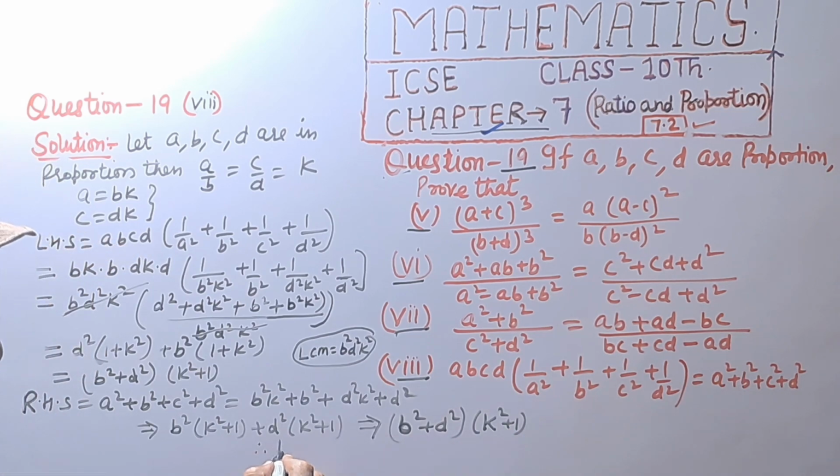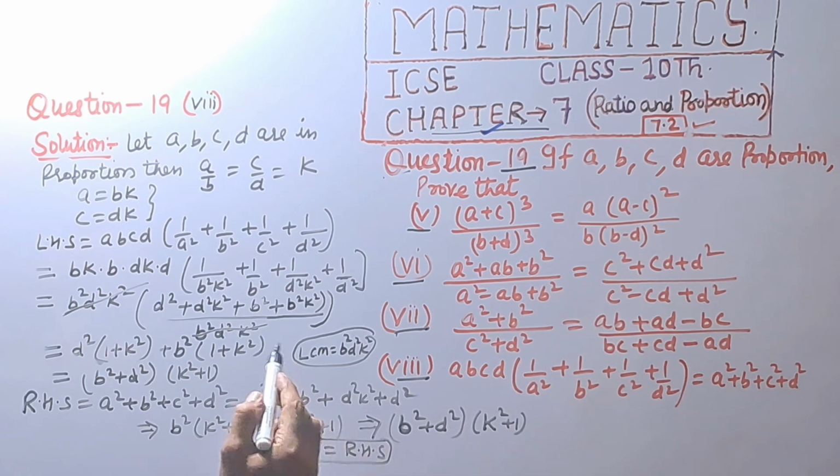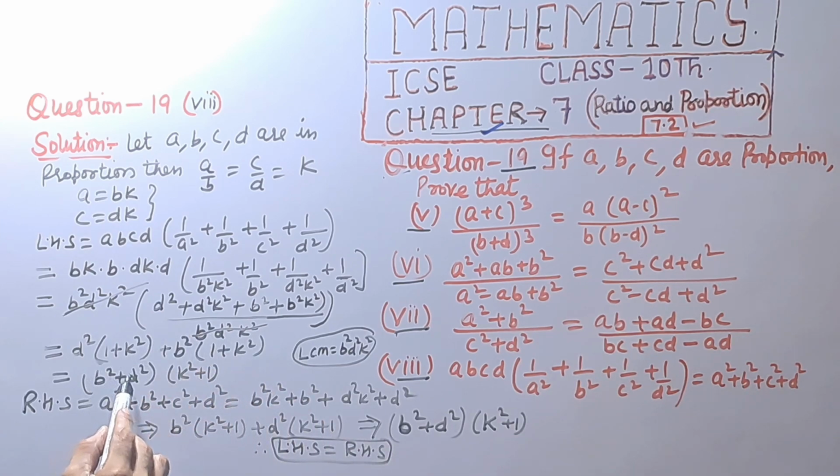So left hand side is equal to right hand side. Left hand side is b square plus d square into k square plus 1, and right hand side is b square plus d square into k square plus 1. So left hand side equal to right hand side, hence proved.